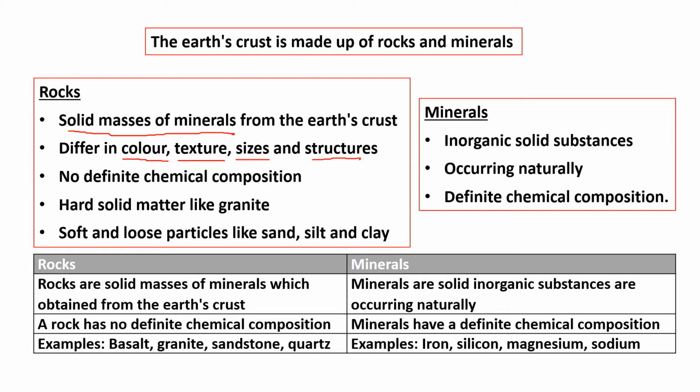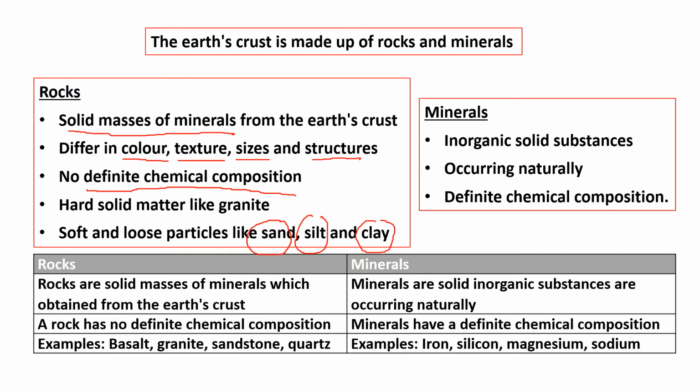Rocks don't have any definite chemical composition because they are made up of different minerals. So they don't have any fixed chemical composition, right? Generally, rocks are hard, like granite, but some loose particles, for example sand, silt, and clay, are also a kind of rock, right?